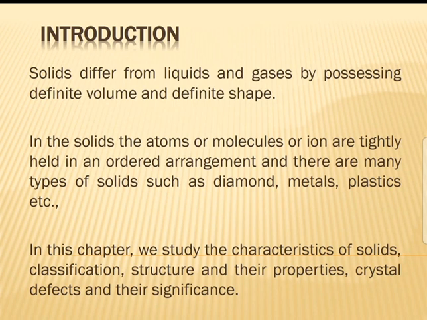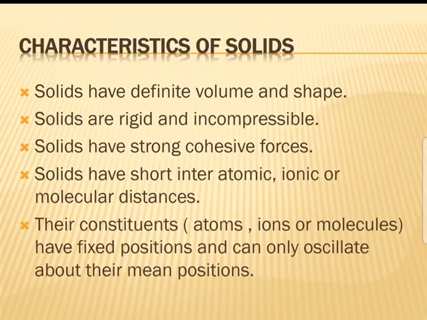Solids differ from liquids and gases by possessing definite volume and definite shape. Liquids and gases do not have definite volume and shape. In solids, the atoms, molecules or ions are tightly held in an ordered arrangement. In liquids and gases, they are not tightly held in order. There are many types of solids such as diamond, metals, etc.